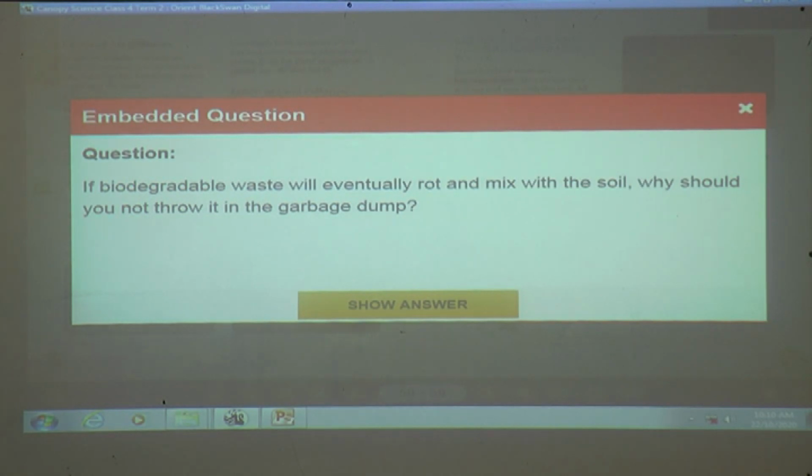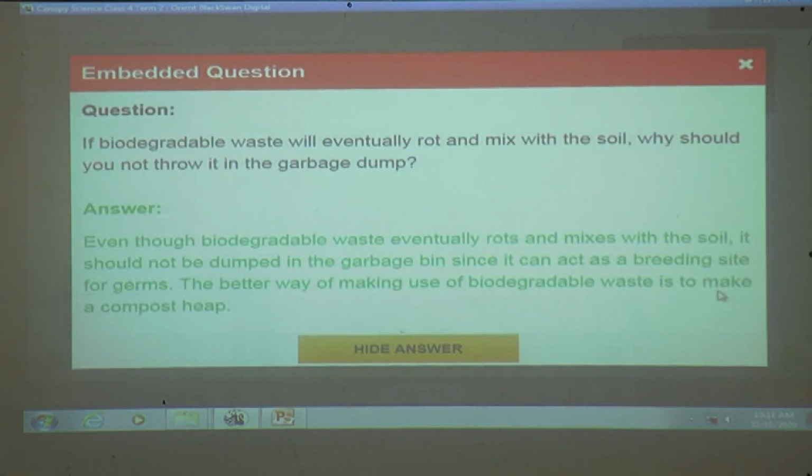Next question. If the biodegradable waste will eventually rot and mix with the soil, why should you not throw it in the garbage dump? Once again I will read the question. If the biodegradable waste will eventually rot and mix with the soil, why should you not throw it in the garbage dump? Answer.